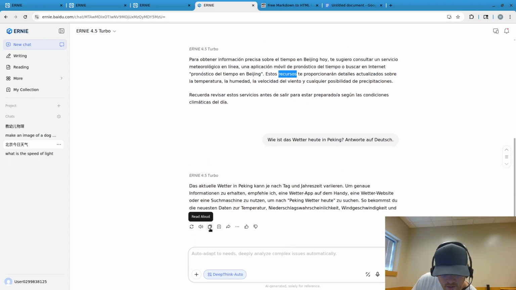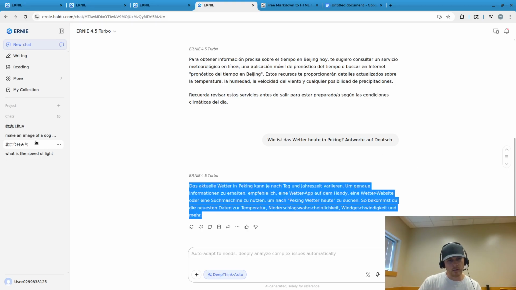And similarly, I don't think it knows how to properly pronounce German, but that's okay. Das aktuelle Wetter in Peking. Okay, notice it said "wetter" instead of "Wetter". Anyway, that's okay, but I think it's really cool. It knows Spanish, English, and German. It can respond decently well.